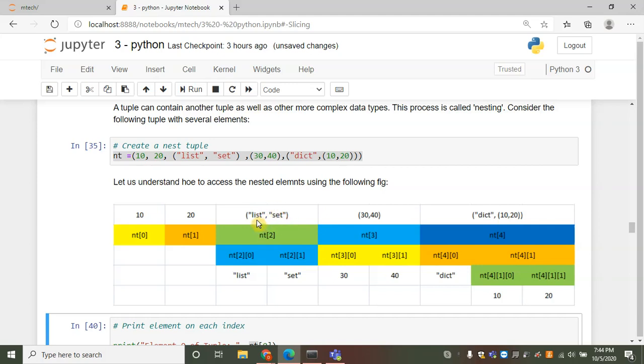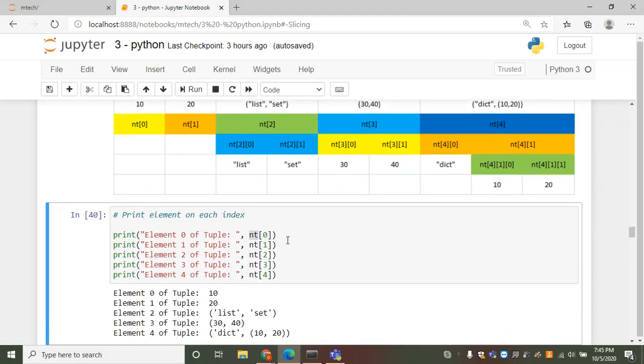And again, to reach the list, I use nt of 2 and 0. Nt of 2 and 1 will give you set. Similarly, nt of 3, 0 is 30, nt of 3, 1 is 40. Index always starts from 0. Nt of 4, 0 will give the string dict, and nt of 4, 1 results in the tuple with two integers 10 and 20. So I reach 10 using nt of 4, 1 and 0, and 20 using 4, 1 and 1.